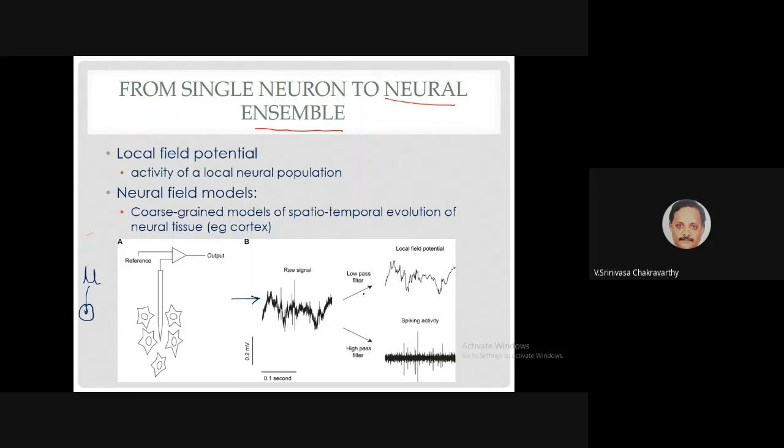On the other side, if you low pass filter the signal and take the low frequency components, it looks like a somewhat smoother signal. This is called the local field potential, LFP. Basically, it talks about the field in the locality of a bunch of neurons. So the idea is to describe brain function not in terms of single neural activity, whether it is rate code or spike code, both of which refer to single neural activity. There's a school of thought that says no, don't do that. Look at average activities of pools of neurons, and then model that. How you do that is a question.